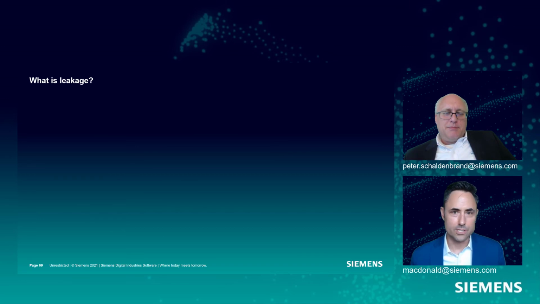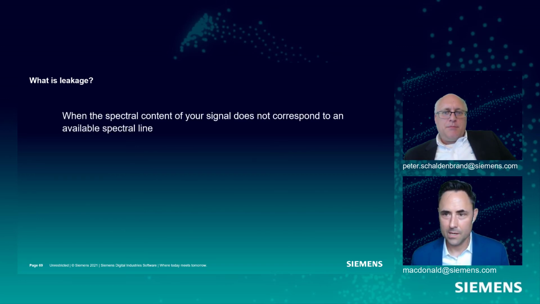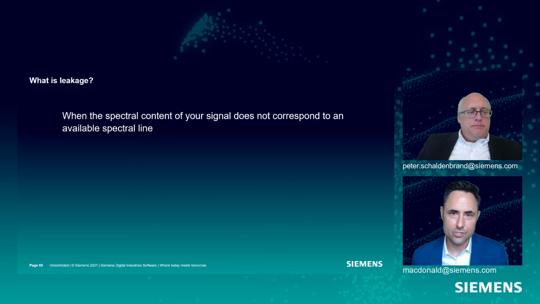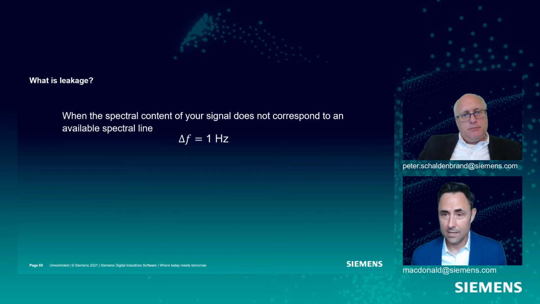Leakage in windows. So what does leakage mean? Well, we'll define it as when the spectral content of your signal does not correspond to a spectral line that you have available in your analysis. Okay, so let's go back to Pete's 1 Hertz delta F, right? He's got 1 Hertz delta F.